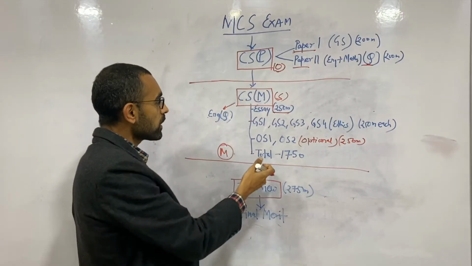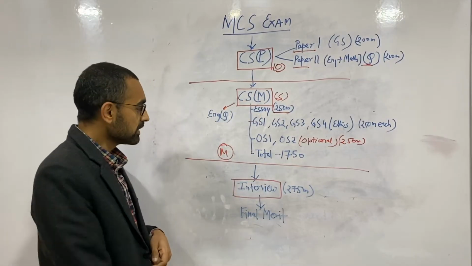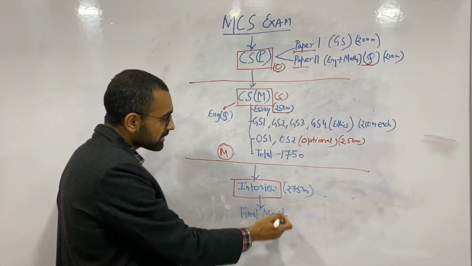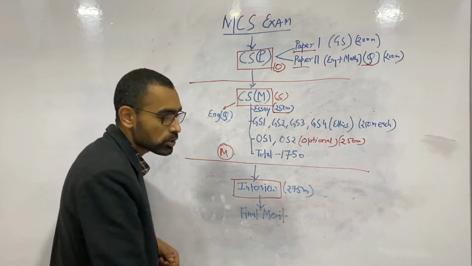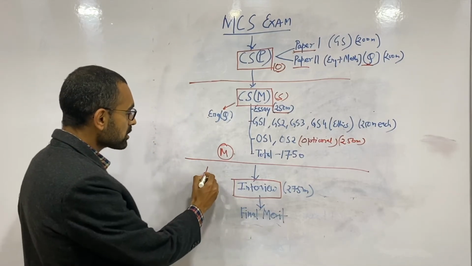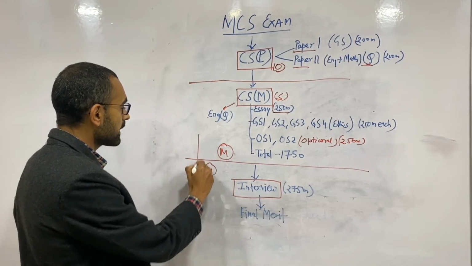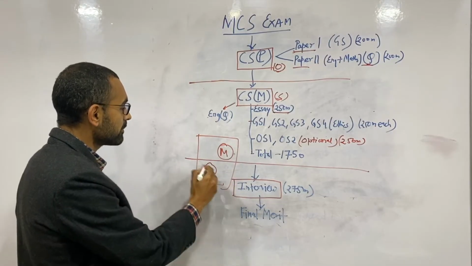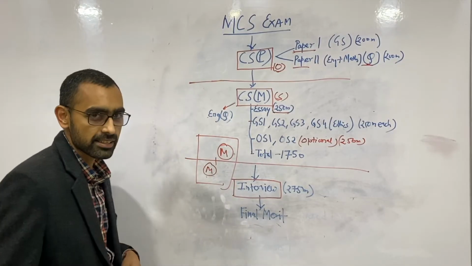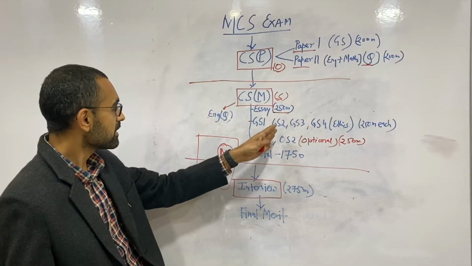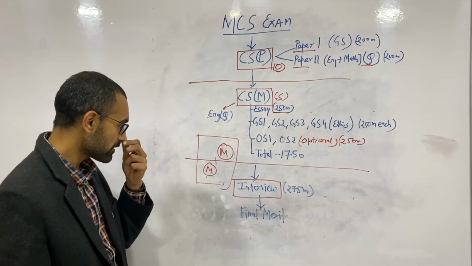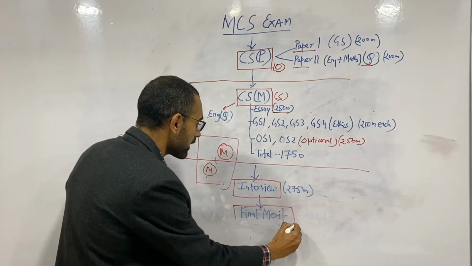Now those who qualify the mains exam go for the interview, and the interview is basically 275 marks. So this also will be part of merit. So the calculation of final merit will be this plus this, the score in the mains exam and the score in the interview, that will be basically the final merit.